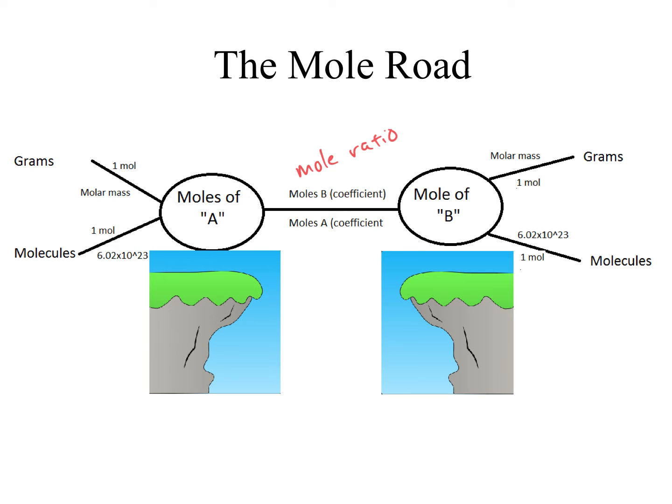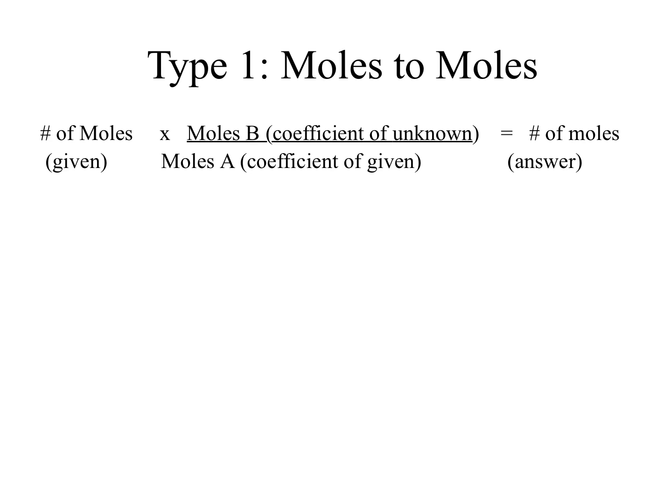So let's go ahead with the most basic one. The most basic one, type 1, is moles to moles. This is the easiest one. It's the number of moles given in the problem times the moles of B in the equation, that's the coefficient of the unknown, divided by the moles of A, the coefficient of the given, and it gives us the moles of our unknown as an answer. So this is pretty straightforward. This one should be the easiest one, and this will be our building block to go on to the more difficult ones.